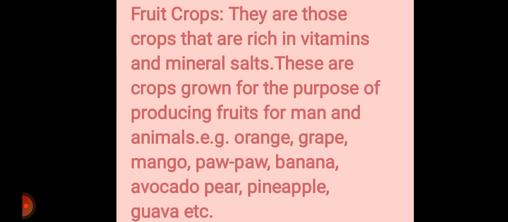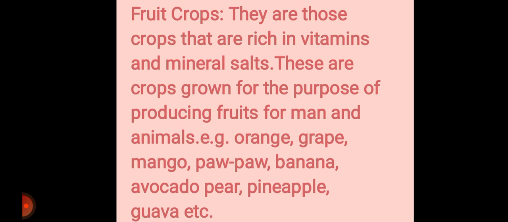All right, we have fruit crops. They are those crops that are rich in vitamins and mineral salts. Fruit crops are grown for the purpose of producing fruits for man and animal. We know that fruits are rich in vitamins and minerals.